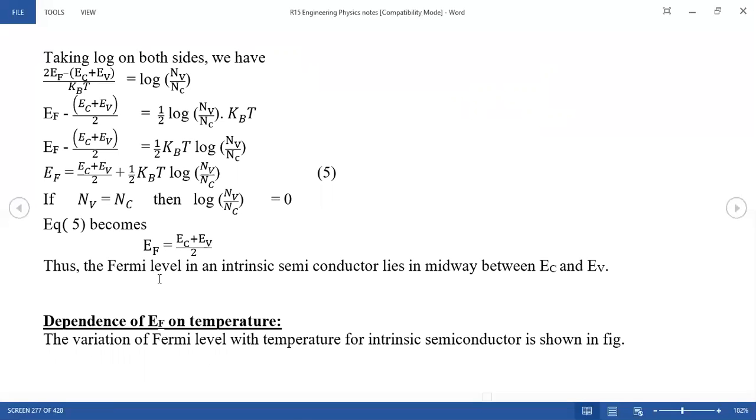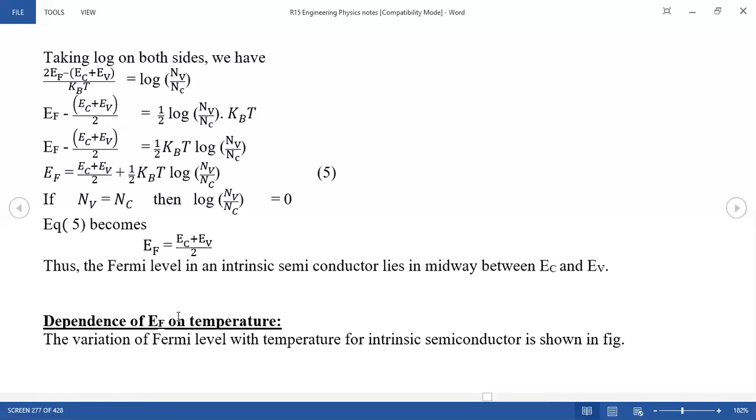You have very clear about it. Now, depending on the temperature phenomena, how this Fermi level will change, you want to see. And already in this class also I can explain. If more than 0 Kelvin, the Fermi level is slightly shifted towards the conduction band. At 0 Kelvin, what happens? It lies in between.